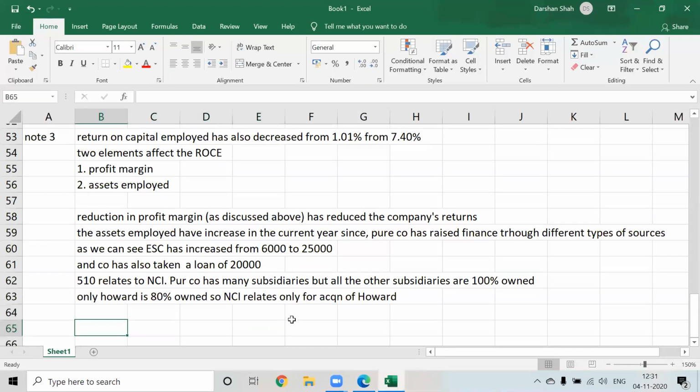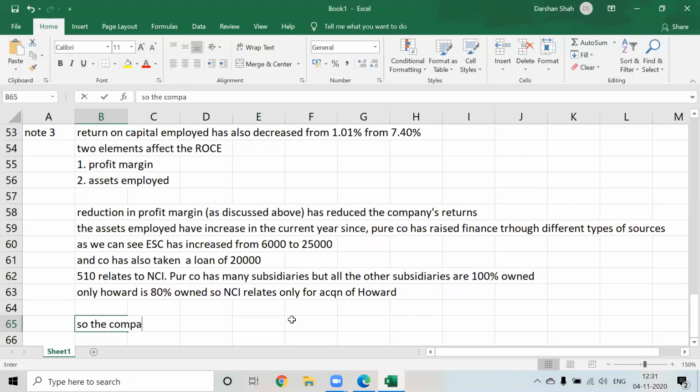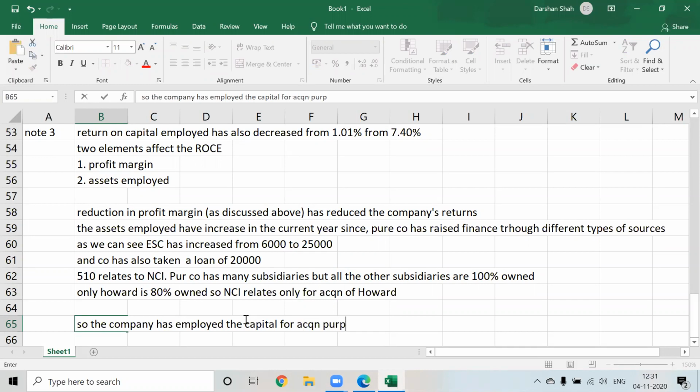So the company has employed the capital for acquisition purpose, okay, and lesser capital is for the purpose of operation.